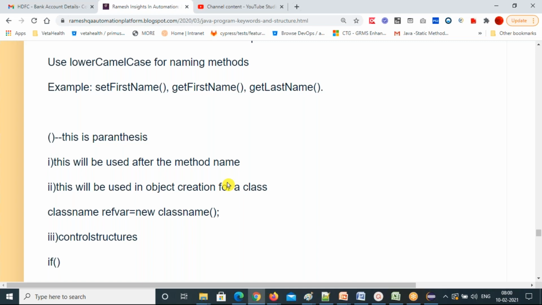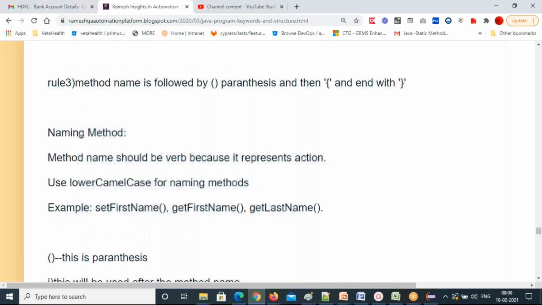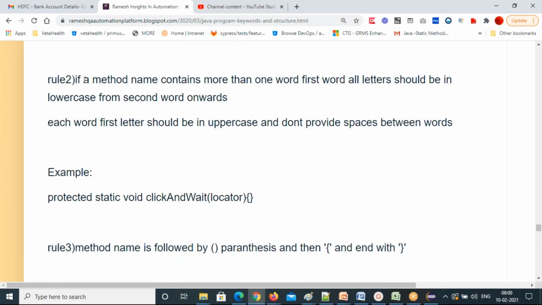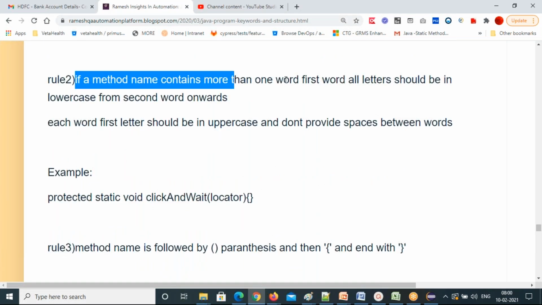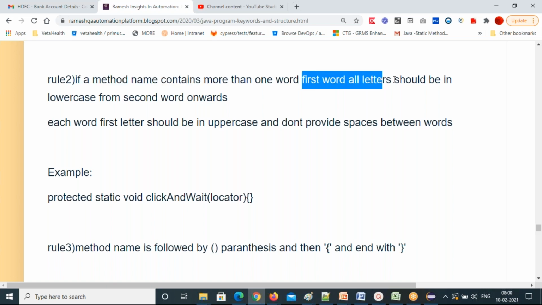Remember the rules. If you read them, you can remember the rules, right? Otherwise, we cannot remember. If you're not reading them, you're not remembering them, and while creating a method you will make mistakes. That's why theory is very, very important. Theory followed by implementation. If you know the theory, you can implement easily, right? Suppose you are creating a method with more than one word. Immediately apply this rule: the first word, all letters should be in lowercase.